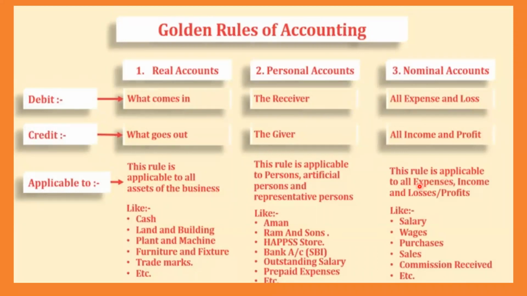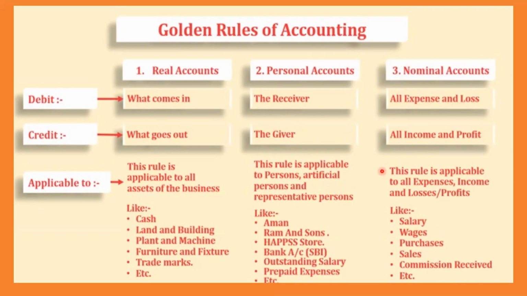Okay, you can remember it as ELIP, otherwise PILE. Remember nominal accounts as PILE. What is pile? Pile means accumulating, that means collecting. That is called piling. So for nominal account you should remember PILE: profit, income, loss, expense. All these things come under nominal accounts.